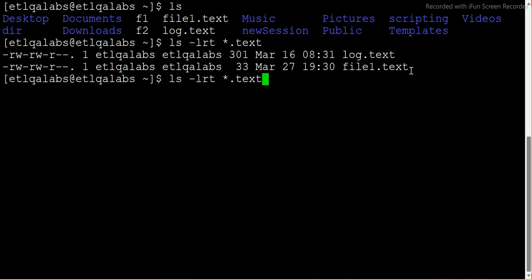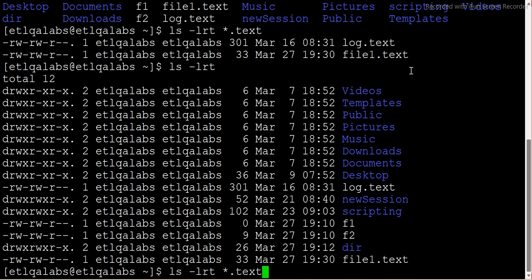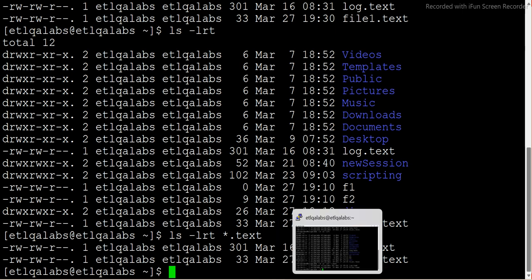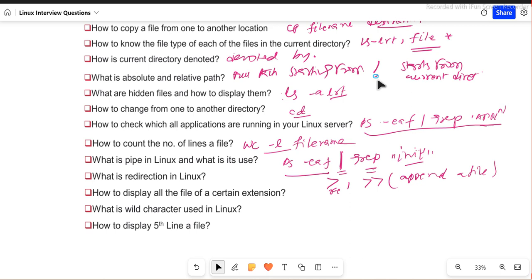See, if I don't give anything, it will display everything. That's why you can give this extension. The star means any file name, but the extension should be txt only, right? So this is how you can get a certain set of files. To answer this, we can use a wildcard character, something like ls -lrt and star dot file extension.